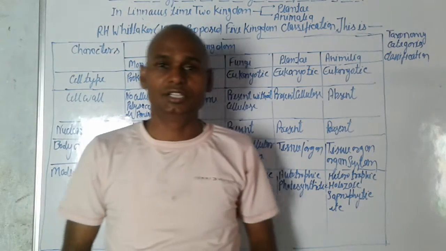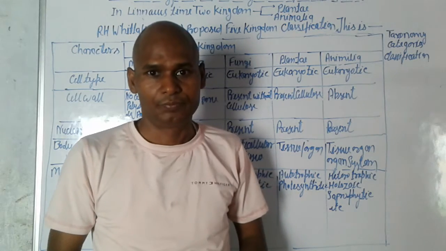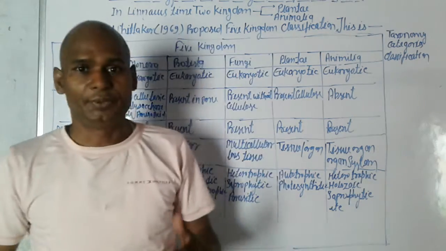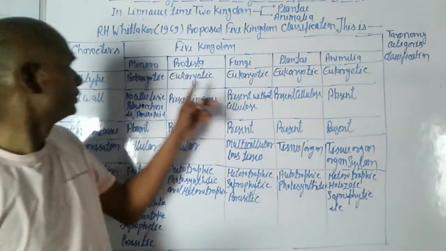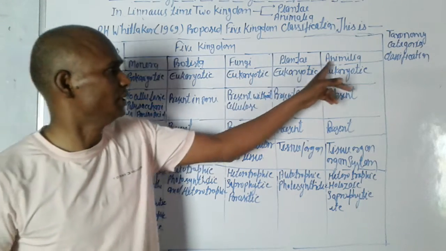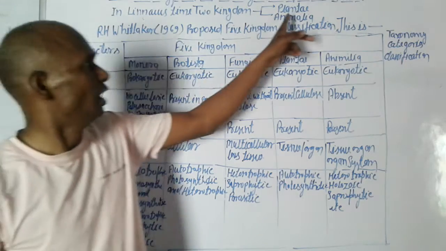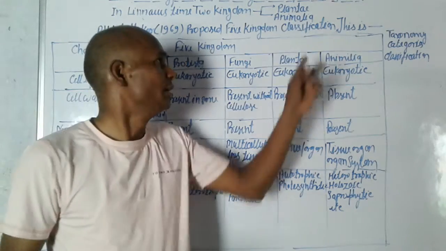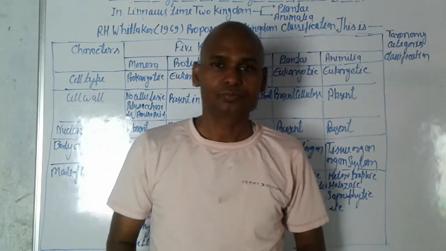We discuss in this video the classification of kingdoms as Monera, Protista, Fungi, Plantae, and Animalia. So let us start now.